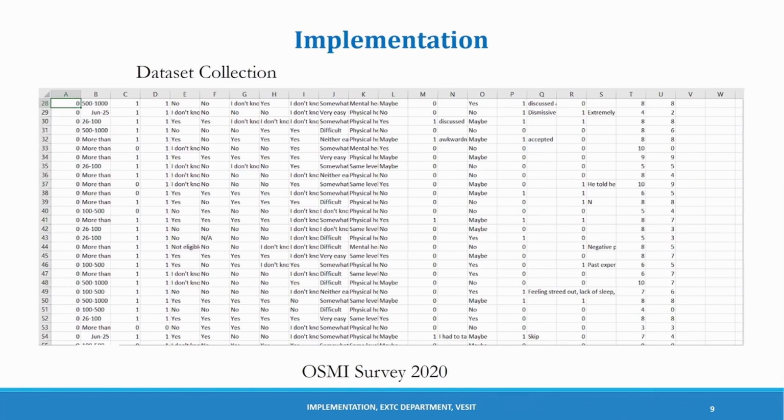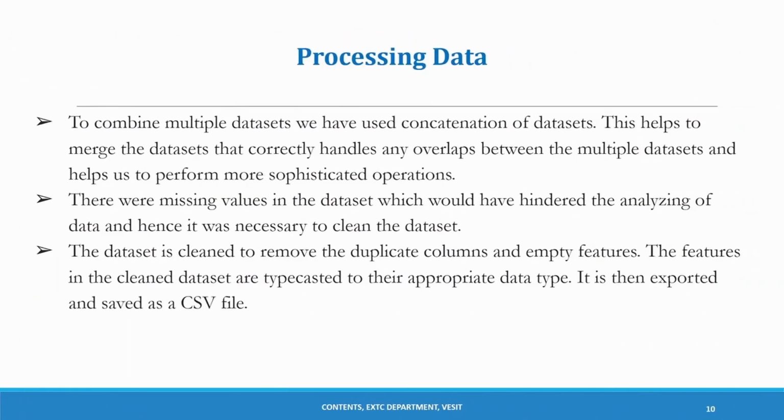For any analysis, we need to first process the data. For this, we include concatenation and cleansing of the data. First is concatenating. It basically means merging all the data sets, and here we have merged 5 data sets from the year 2016 to 2020.